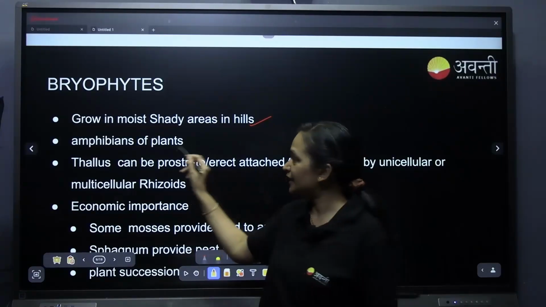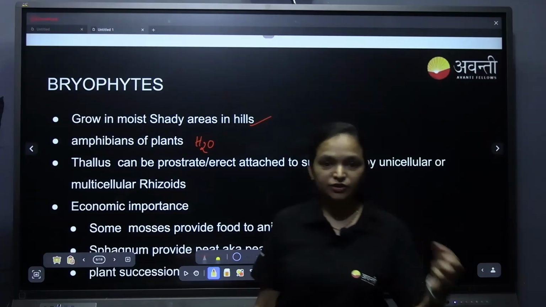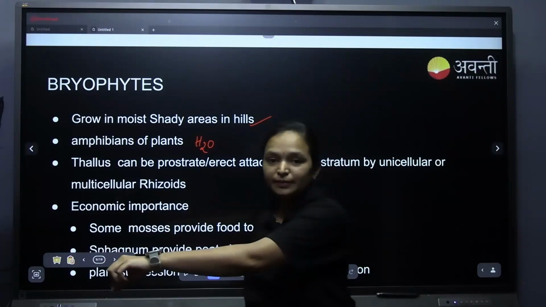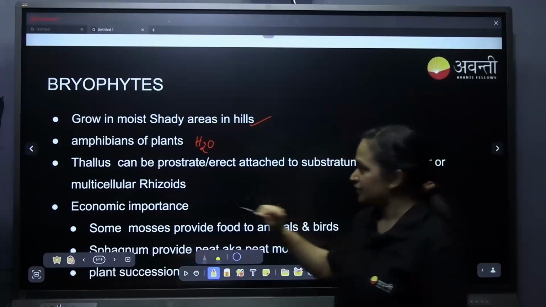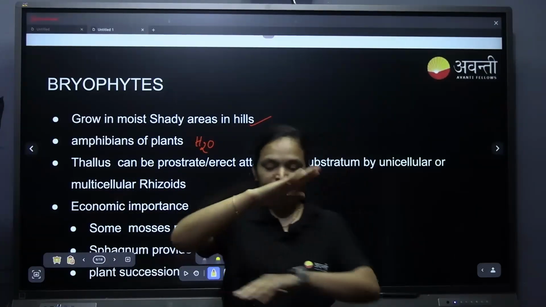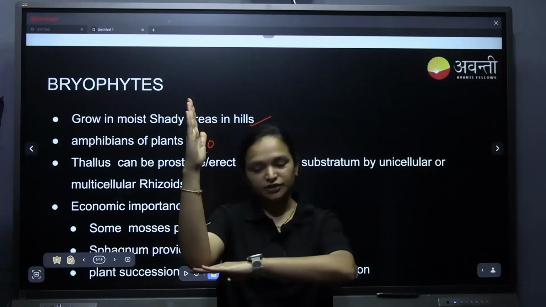Why? Because they need water. They need water for fertilization, for passing on the male gamete to the female gamete. Thallus can be prostrate or erect. Prostrate means like this on the ground, flat on the ground. Erect means like this, upright on the ground.